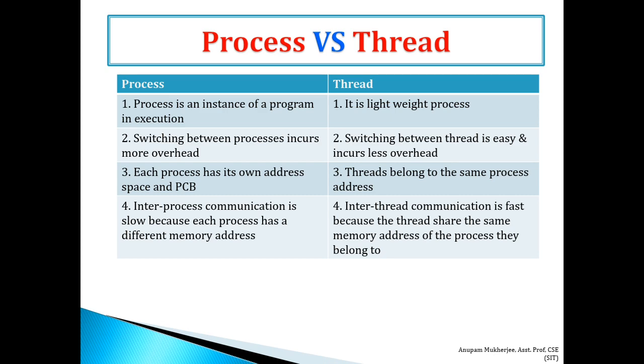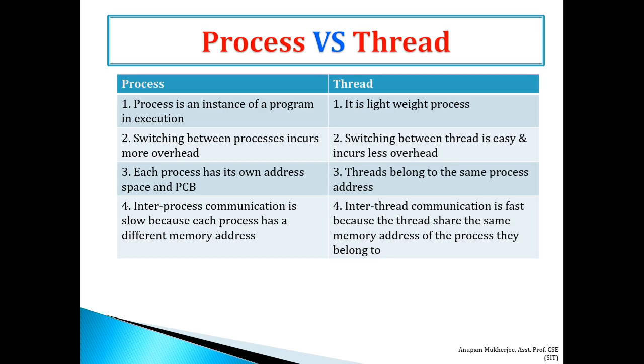Each process has its own address space and separate PCB, process control block, whereas a thread belongs to the same process address space. Inter-process communication is slow because each process has a different memory address, and accessing different memory resources takes much more time.